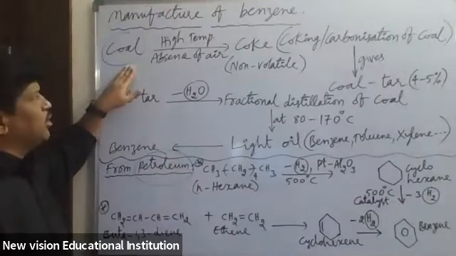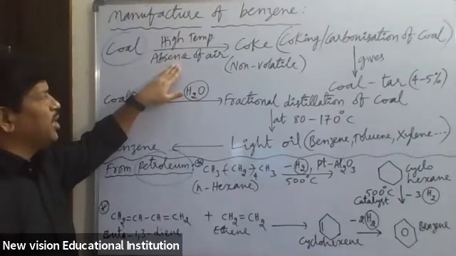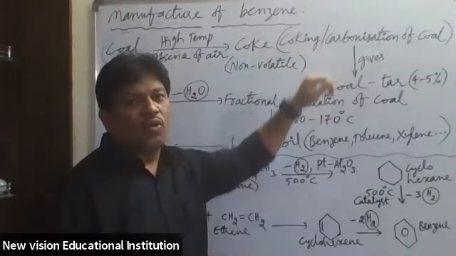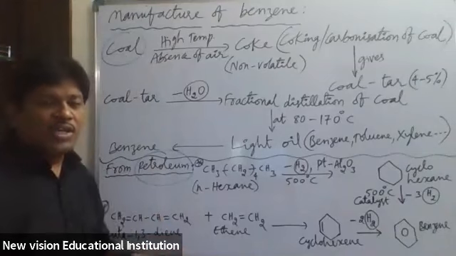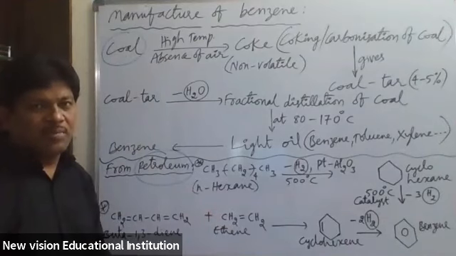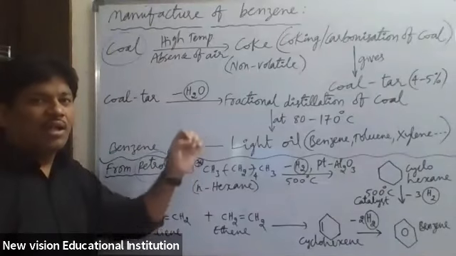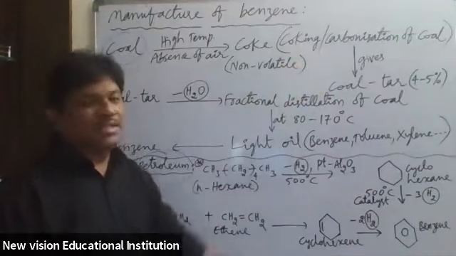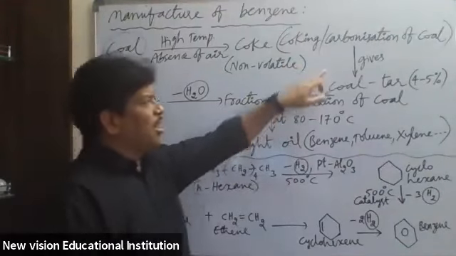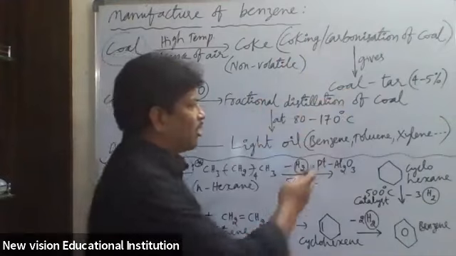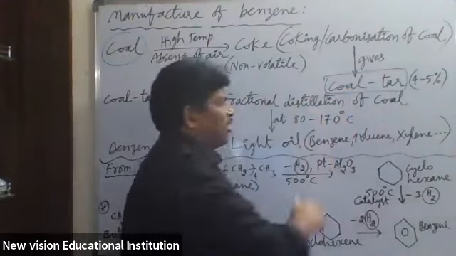So this coal is heated at very high temperature in the absence of air. That process of obtaining coke is called carbonization of coal. That means the mixture coal is converted into coke. Coke contains carbon as the main, major element. That's why we get carbon in the form of coke. So we can say carbonization of coal, otherwise coking of coal. This carbonization process of coal also gives coal tar, a viscous substance.